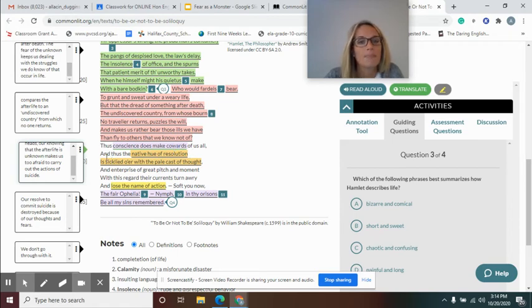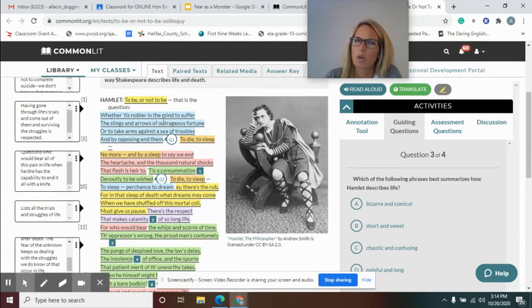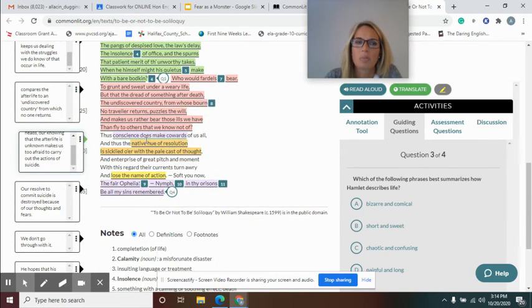So, and thus, but then that's what he feels here, because up here he talks about whether it is nobler to deal with the sufferings of life versus killing yourself and ending it all. And he's not really sure, but here he says that not committing suicide makes us cowards. And thus the native hue of resolution is sicklied o'er with the pale cast of thought.